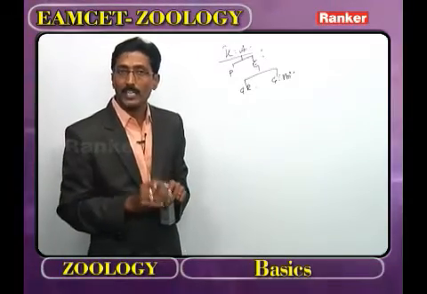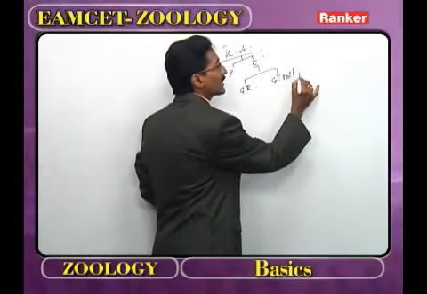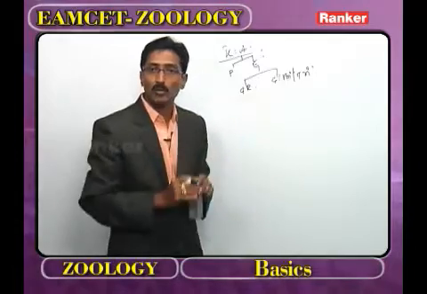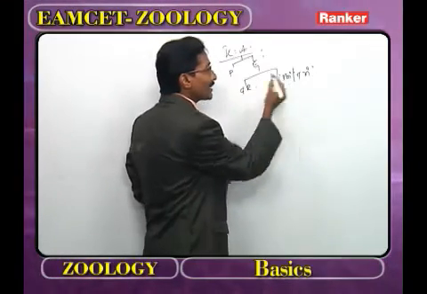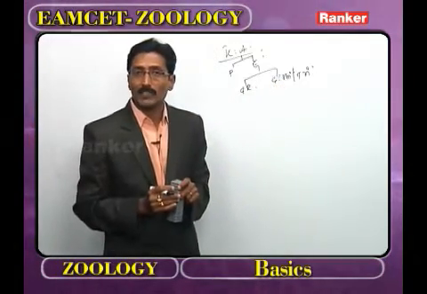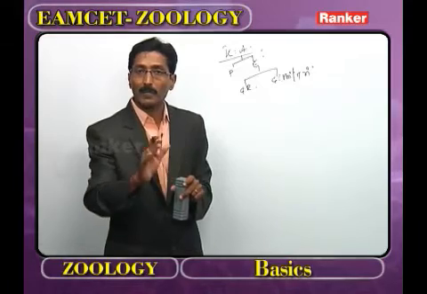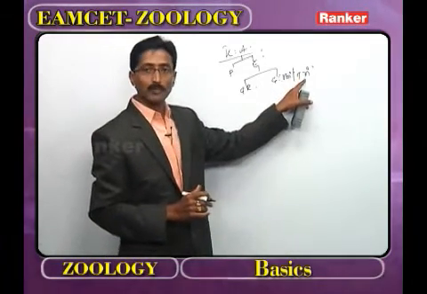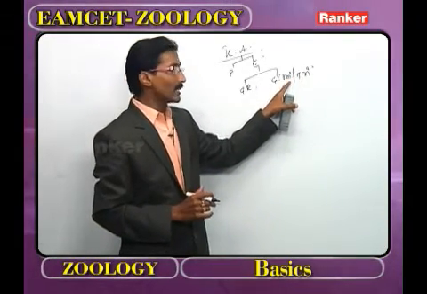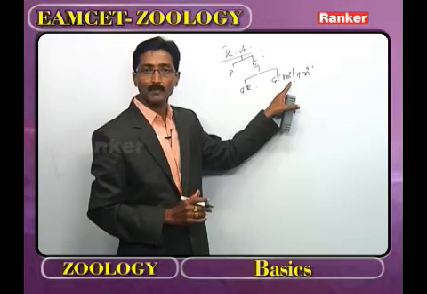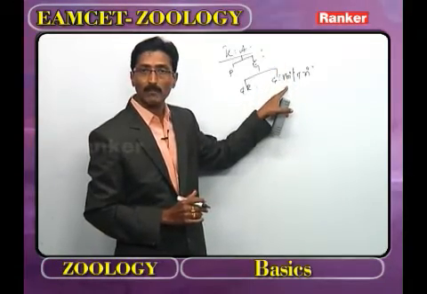Now, grade bilateria. Here, what type of symmetry is generally present? The bilateral symmetry. How many germ layers are present? 3 germ layers, so called the Triploblastica. Now, what are the examples for the grade bilateria? Platyhelminthes to mammals. What is the first triploblastic phylum? Platyhelminthes. What is the first bilaterally symmetrical phylum? Platyhelminthes. Mesoderm first developed in Platyhelminthes.